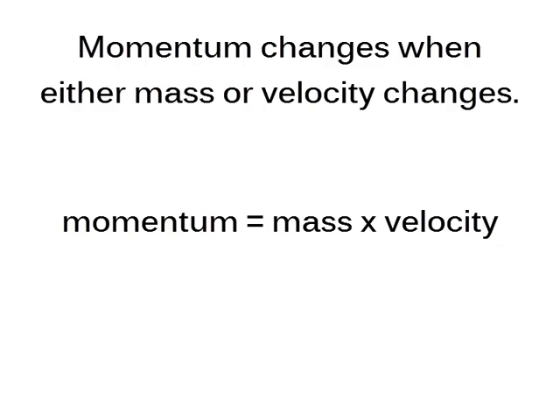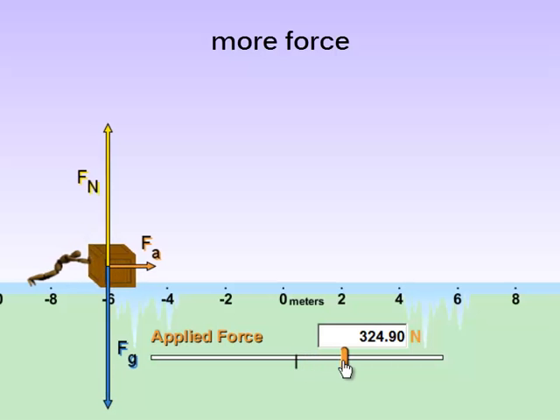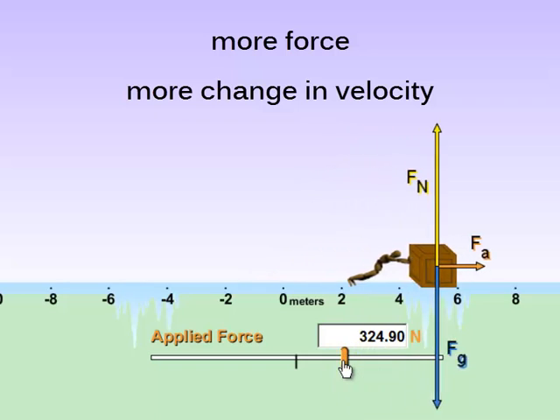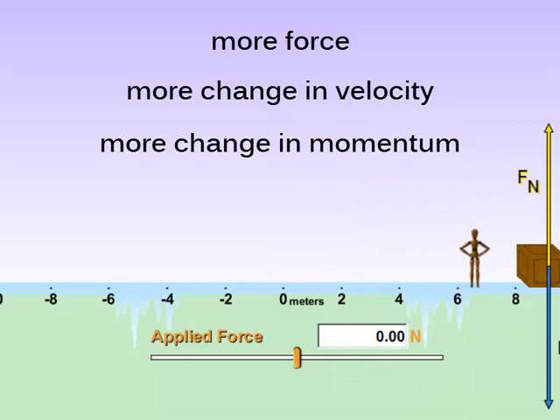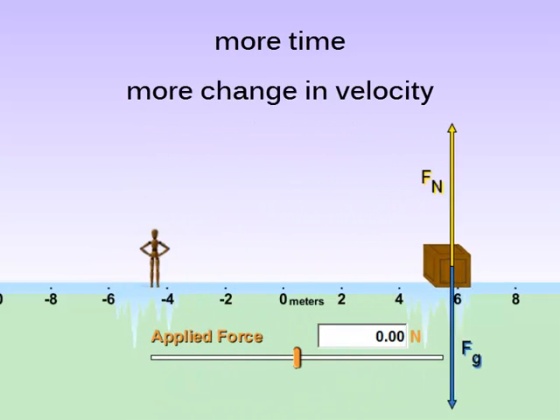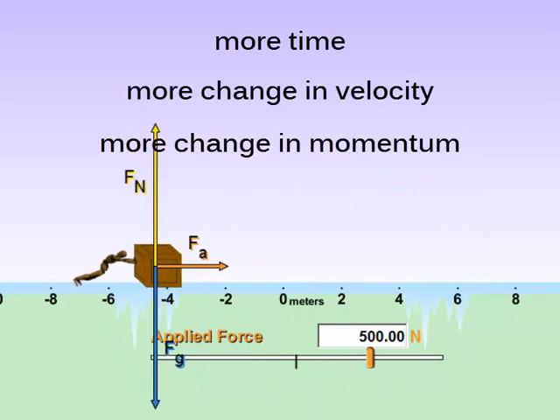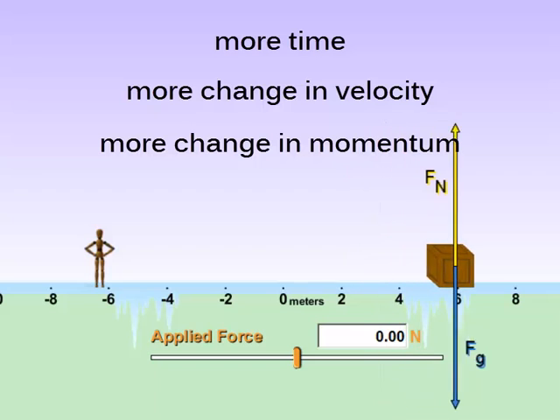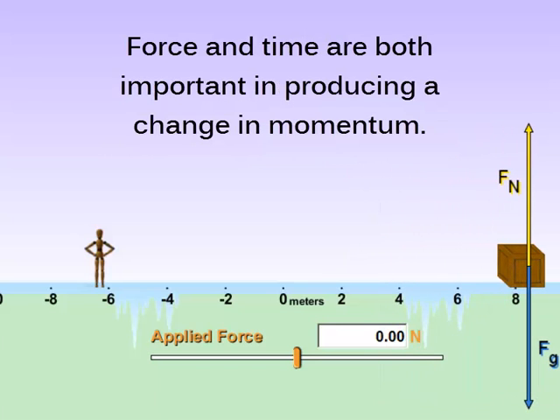If the momentum of an object changes, it's because either the mass or the velocity or both change. The greater the force acting on an object, the greater its change in velocity and the greater its change in momentum. A force sustained for a long time produces more change in momentum than the same force applied for a short time. Both force and time are important in changing the object's momentum.